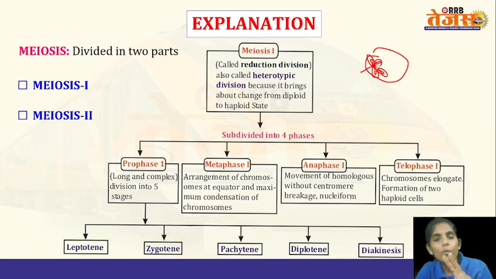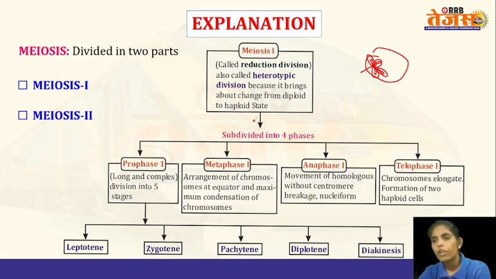So two chromosomes together are known as a homologous chromosome. And what is happening in anaphase? The homologous chromosomes are being separated. So that is what happens in anaphase 1 of meiosis.